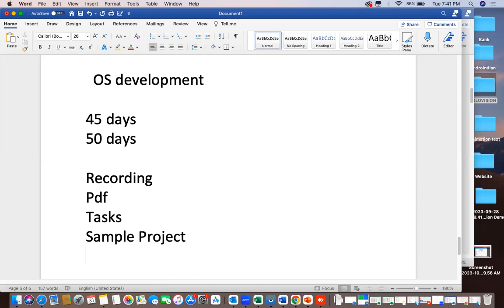So I asked one question: in OS development, what kind of programming language? Yeah, C and C++, that is. For game development, mostly it is Java only. For operating system level, it is C and C++. So, any other questions, Venkat and Kumar?